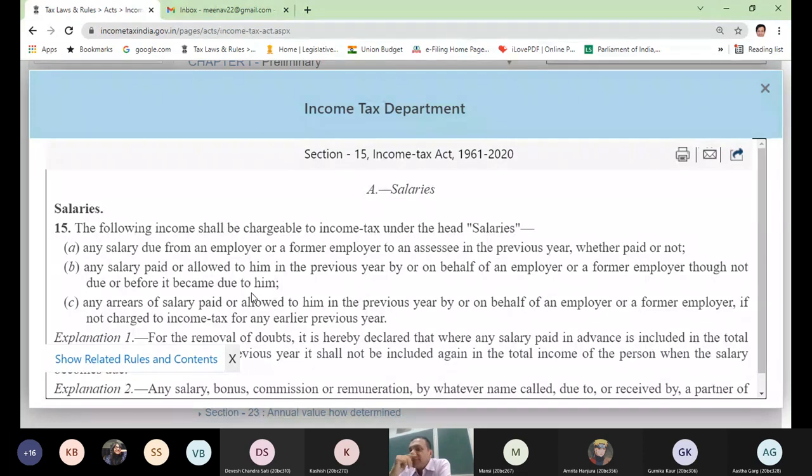For example, let me give you a simple example. Suppose the terms of my employer with me say that my salary each month will become due on the last day of each month, but will be given to me on the 12th of the next month.